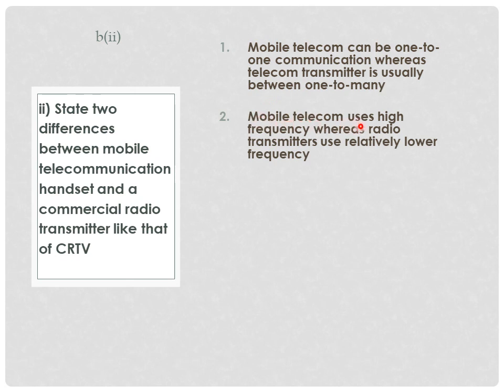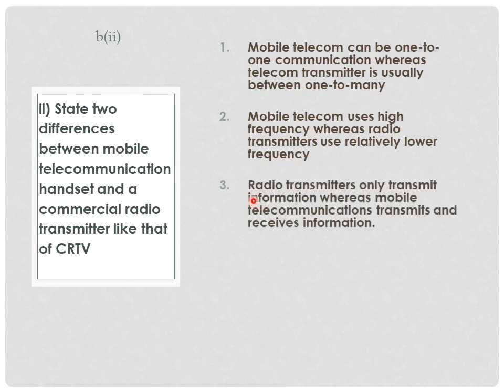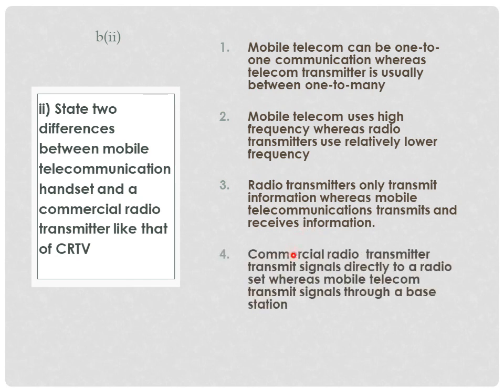Mobile telecommunication uses high frequency, whereas radio transmitters use relatively lower frequencies. Radio transmitters only transmit information, whereas mobile telecommunications transmit and receive information. Commercial radio transmitters transmit signals directly to a radio set, whereas mobile telecom transmits signals through a base station.